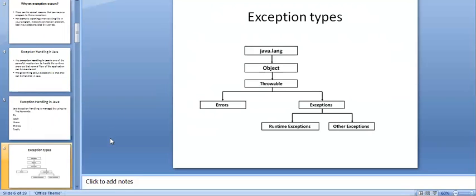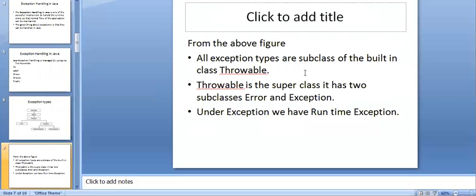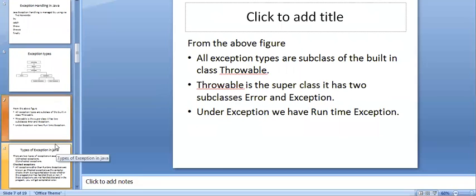That is what this slide shows. All exception types are subclasses of the built-in class Throwable. Throwable is a superclass with two subclasses: Error and Exception. Under Exception, we have RuntimeException.